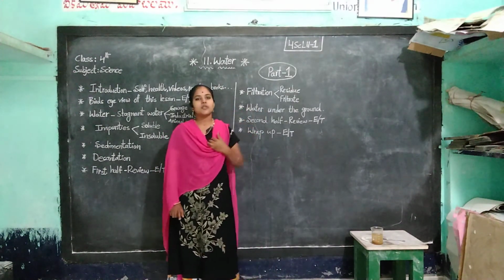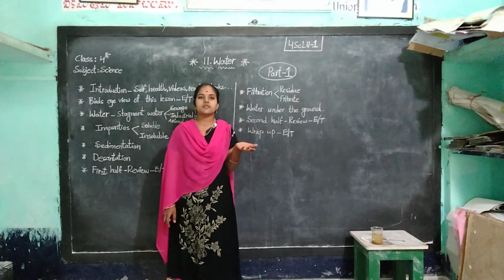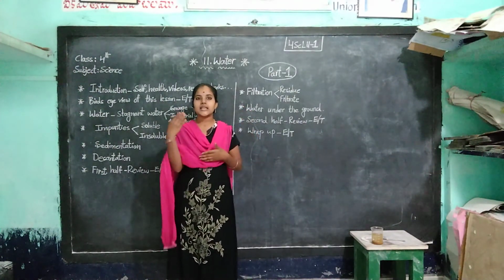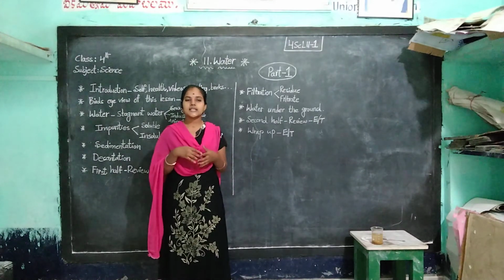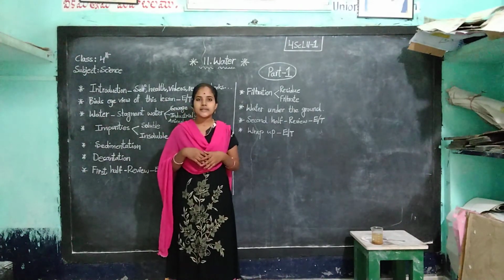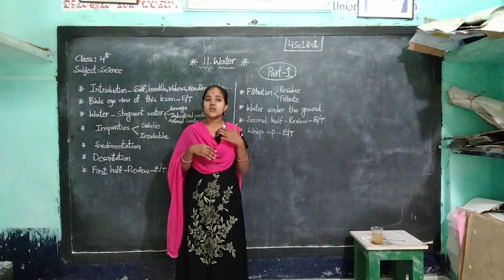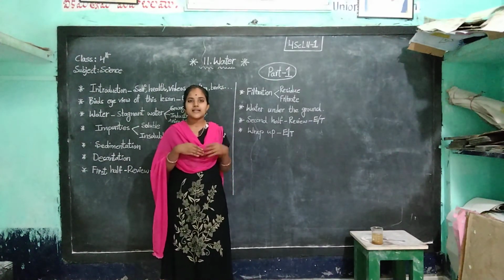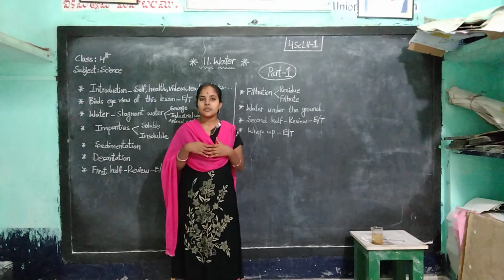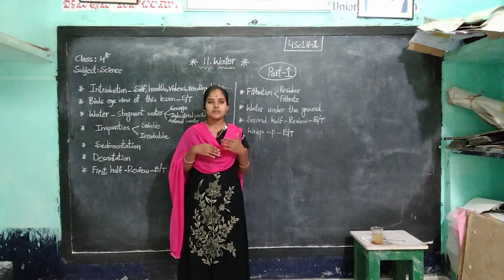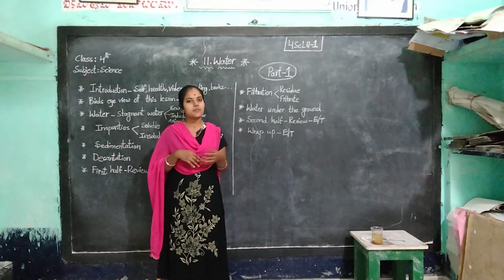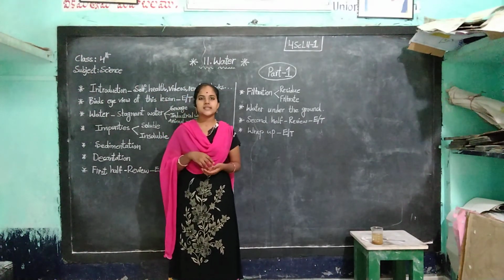Just now only we discussed the different layers of the earth. When the rainfall falls on the earth, it reaches the different layers of the earth. After that, when it reaches the non-porous rocks, that is the seepage water, and we learnt about a water level, and we get the underground water from the wells and hand pumps, bore wells, tube wells, etc.